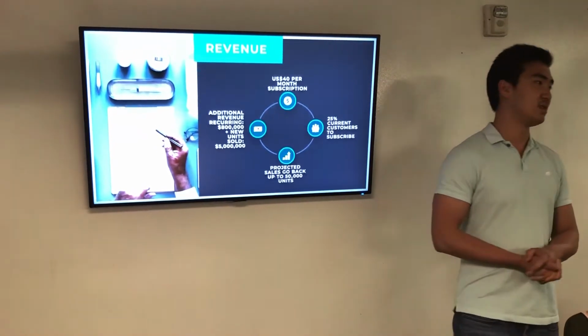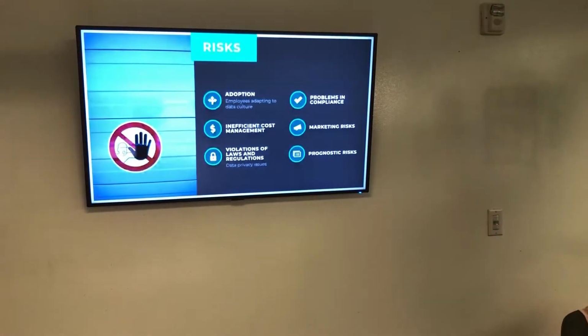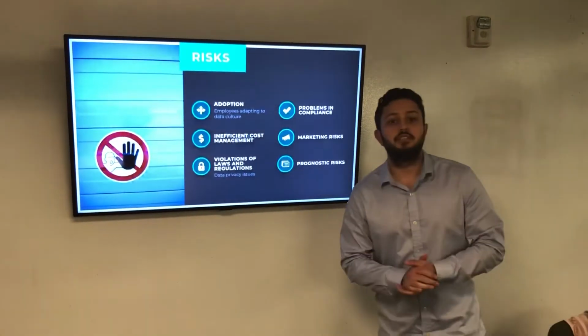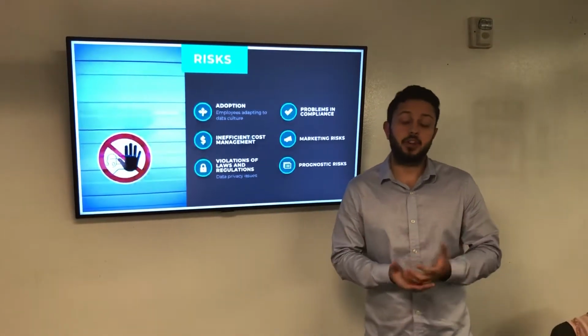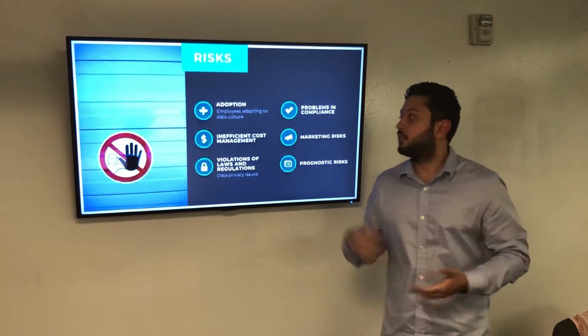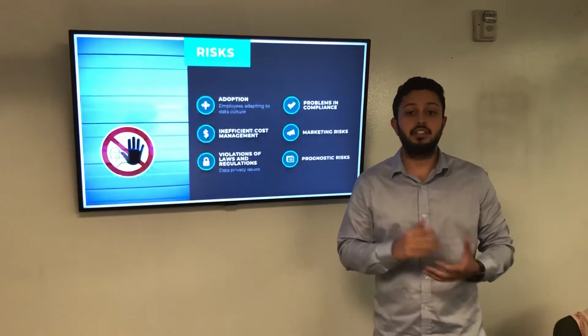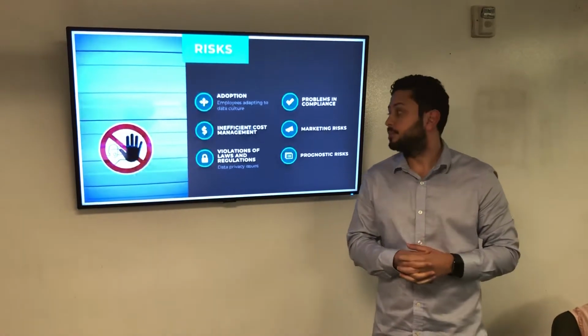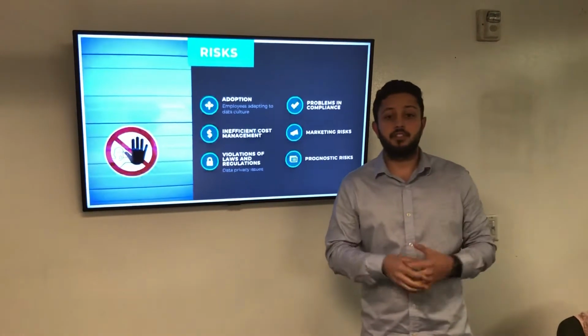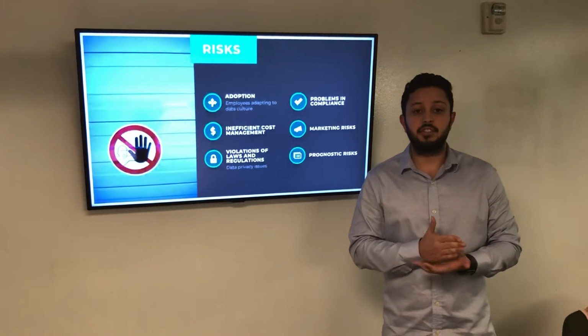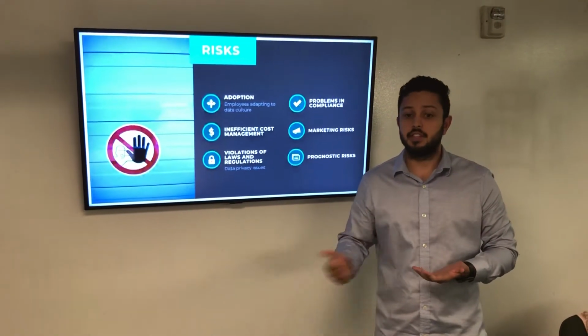And then next, Kevin's going to talk about the risks. Thank you, David. Obviously, when implementing a data culture and strategy from scratch, there can be real risks. First of all, employees are not used to this, so they have to adapt to making decisions with data. And of course, as David just mentioned, there's a big cost to it. So there is the risk of not using this cost effectively.